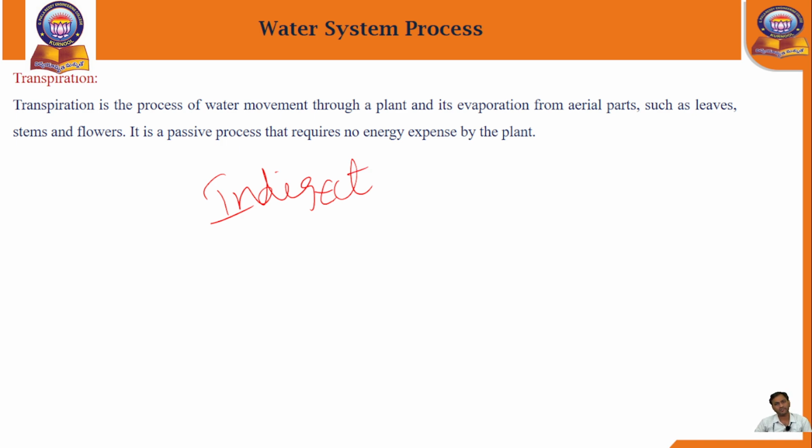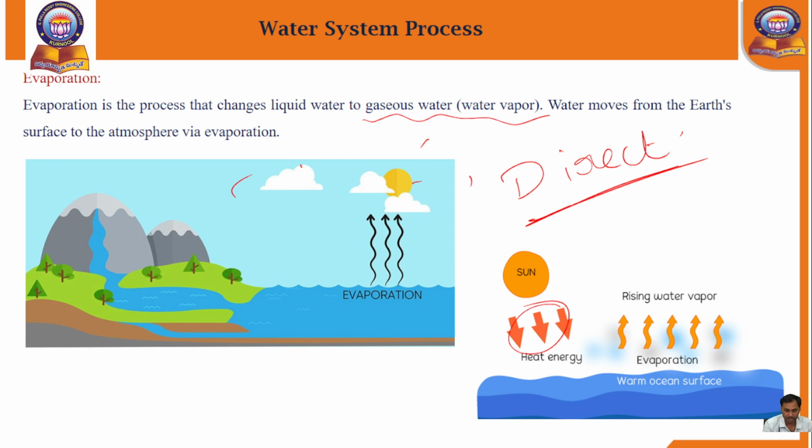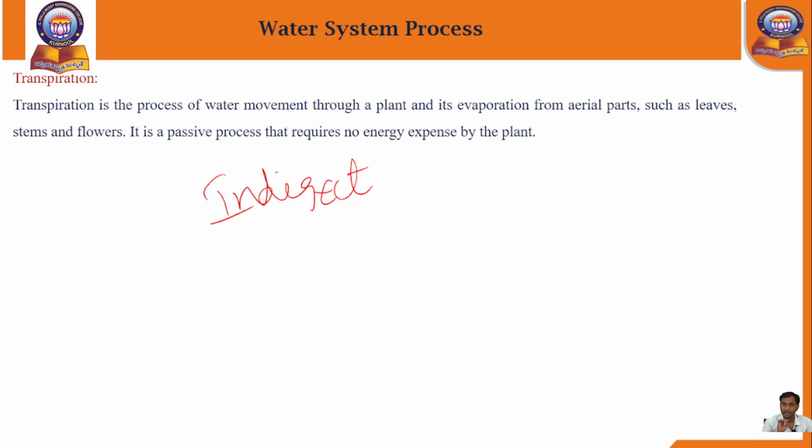How will the water evaporate into the atmosphere? Look at the previous images: the water is available on the ground surface, which we can see. But in transpiration, the water evaporates into the atmosphere through trees, plants or roots.